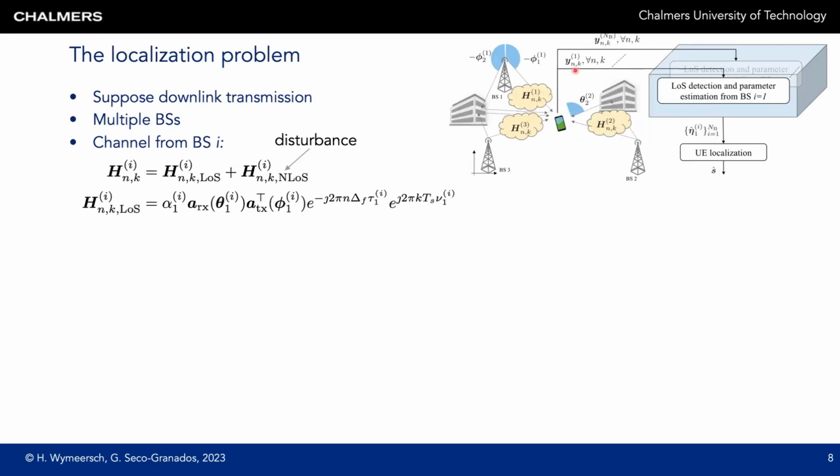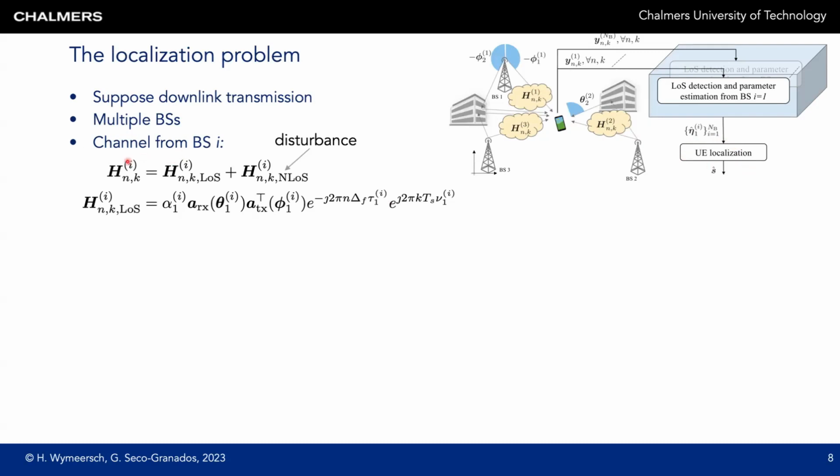The user thus observes the signals from all of the base stations in downlink. From these observations, it must estimate the parameters of the line of sight paths, the angles and the delay, and remove or extract only the line of sight information, because the multipath information is a pure disturbance here. Once we've estimated the angles and delay of all of the line of sight paths for all of the base stations, we can then localize the user.